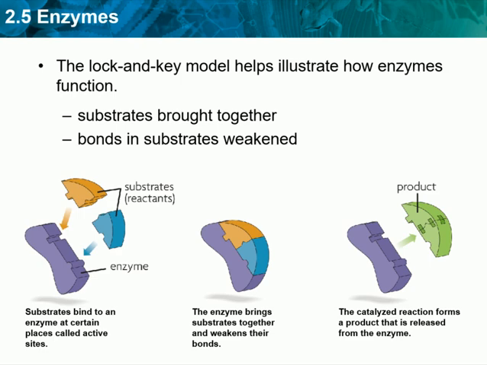The lock and key model is a good starting point for understanding enzyme function. However, scientists have found that the structures of enzymes are not fixed in place. Instead, enzymes actually bend slightly when they are bound to their substrates. In terms of a lock and key, it is as if the lock bends around the key to make the key fit better. The bending of the enzyme is one way in which bonds in substrates are weakened.